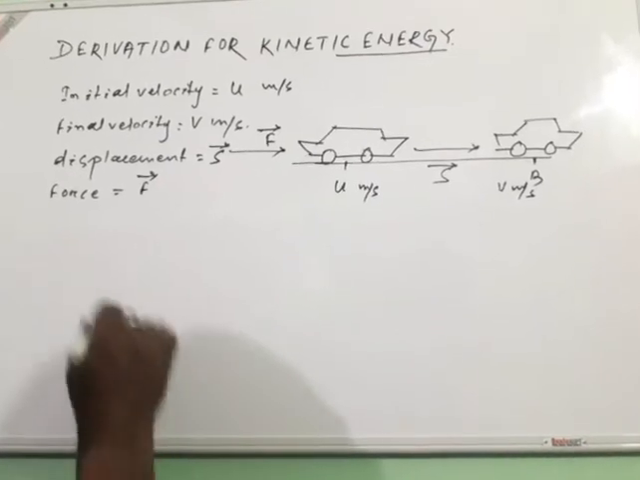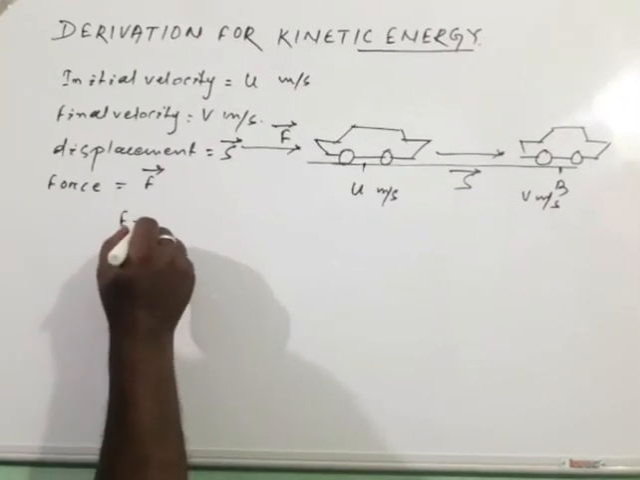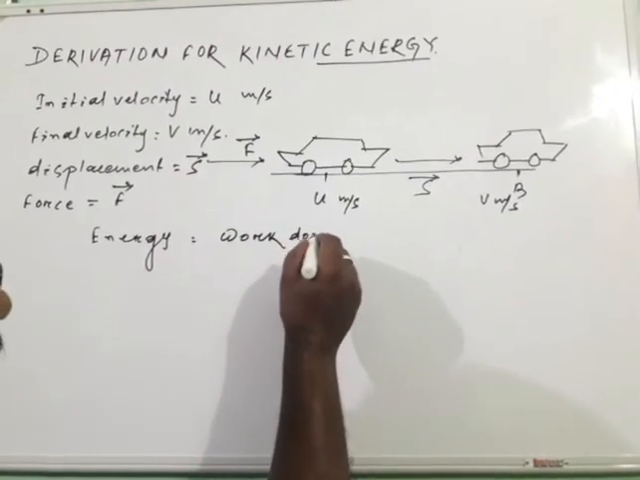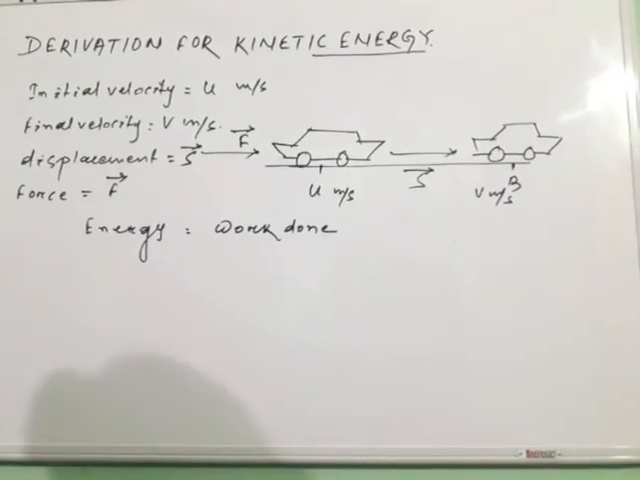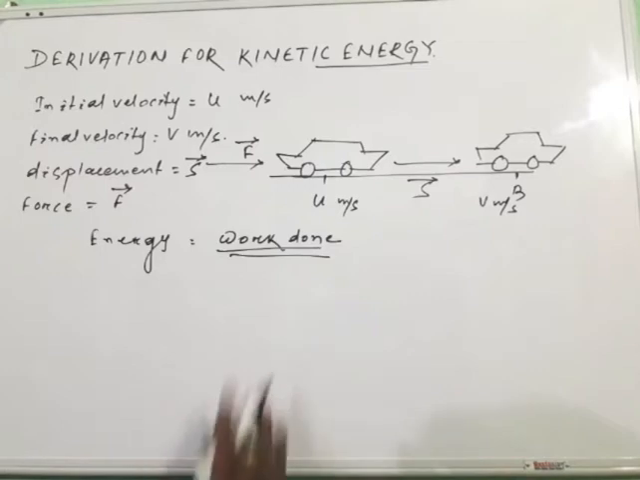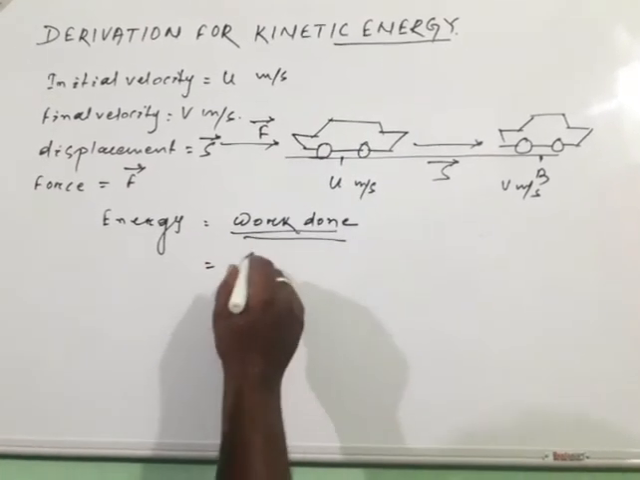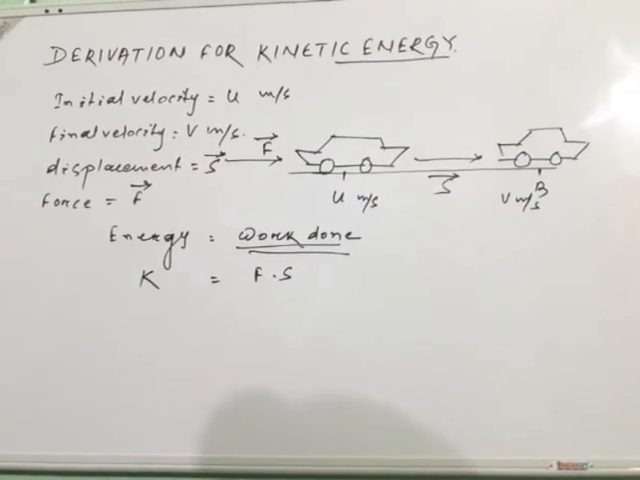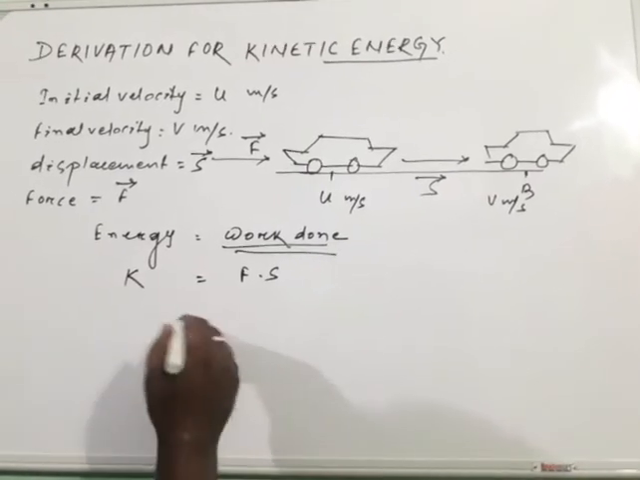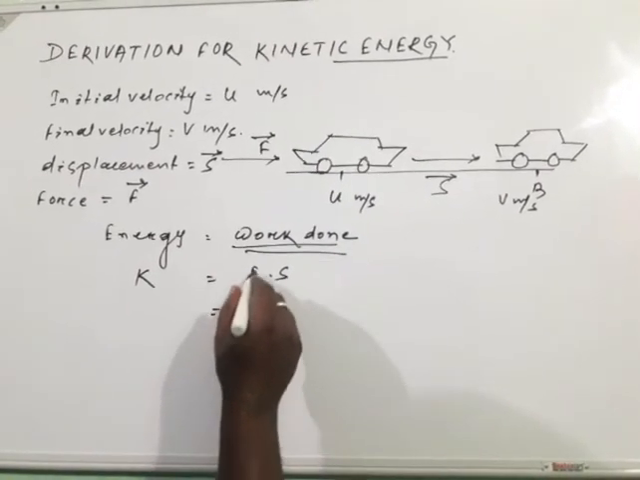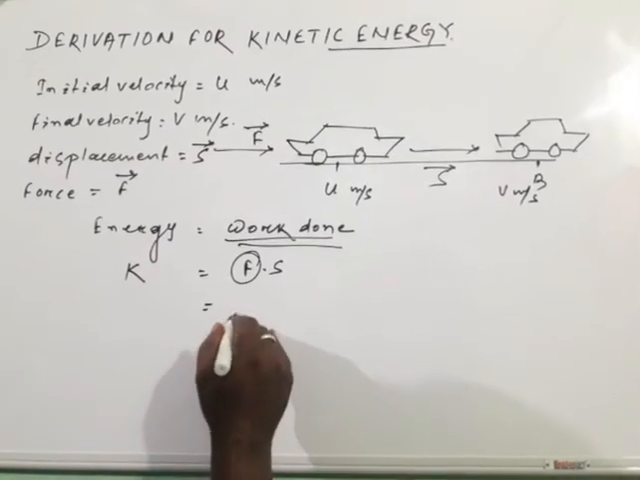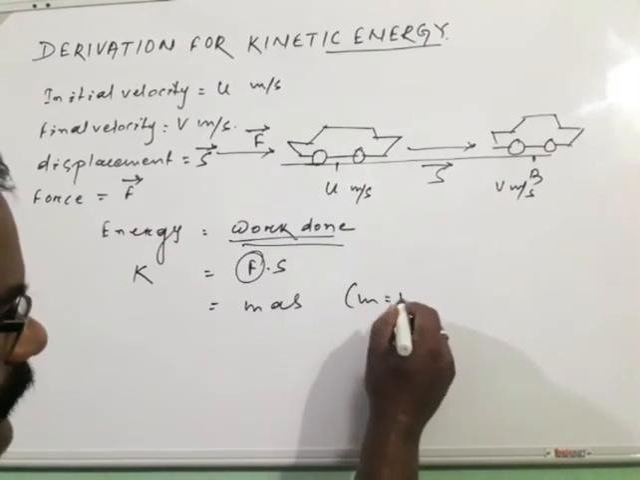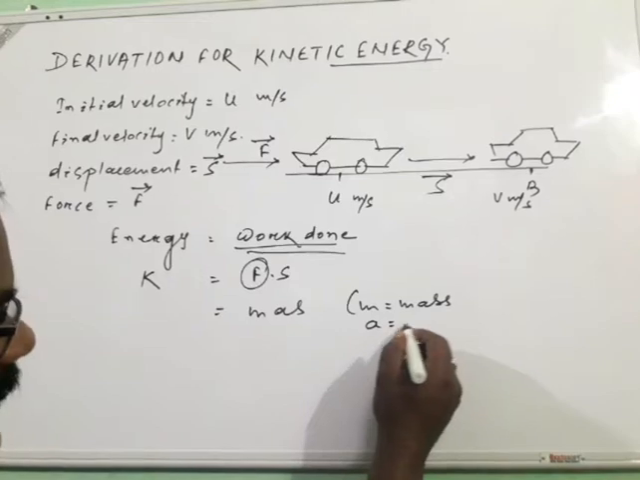By definition, the energy is measured in terms of work done by the car while it is moving in translational or linear motion. So work done is equal to F into S. Kinetic energy is symbolized as K, so K is equal to F into S. But F, the applied force, is the product of mass and acceleration, so F is equal to m a, where m stands for the mass of the body and a stands for the acceleration.